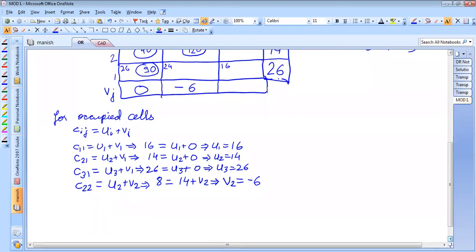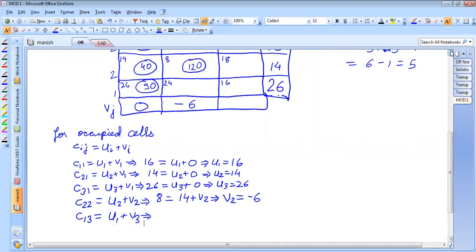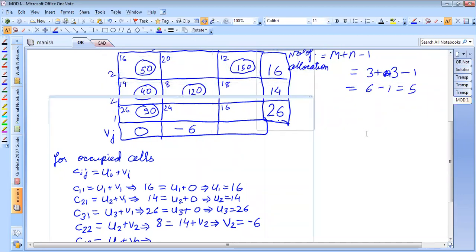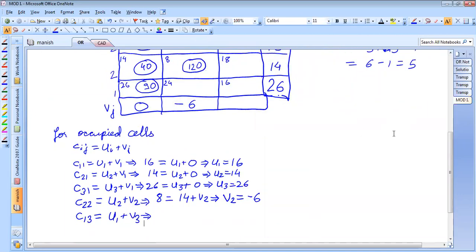Yes, sir. Similarly, we will say C13 is equal to U1 plus V3. C13 is 1, 3, which is 12.